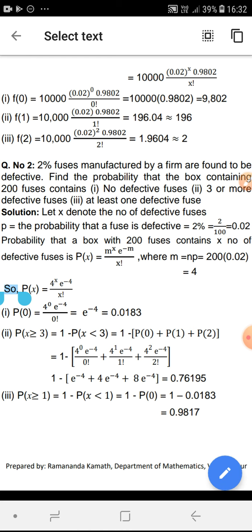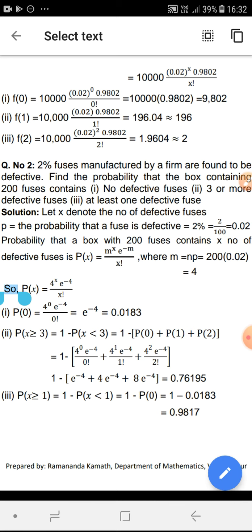So when we have such problems where N is a large number, we prefer Poisson distribution. Since N is 200, instead of binomial distribution, we'll go for Poisson distribution. X denotes the number of defective fuses.